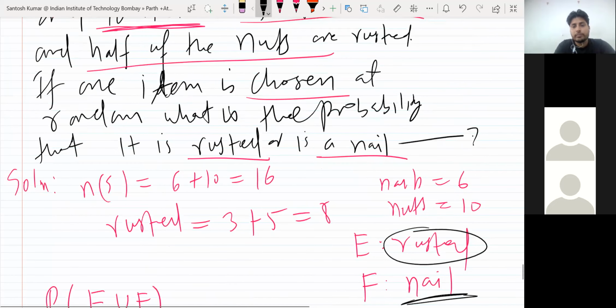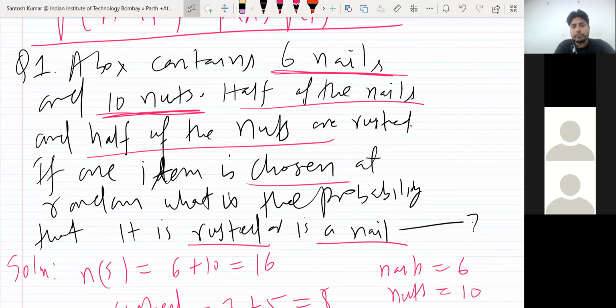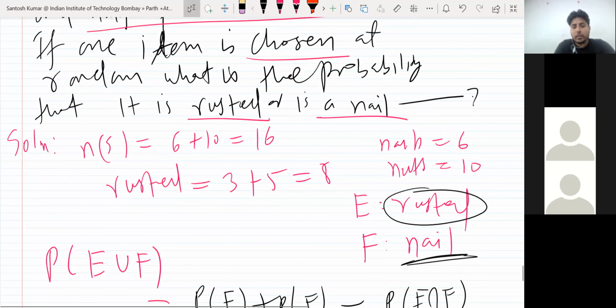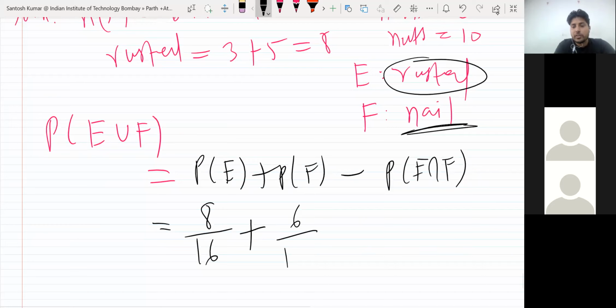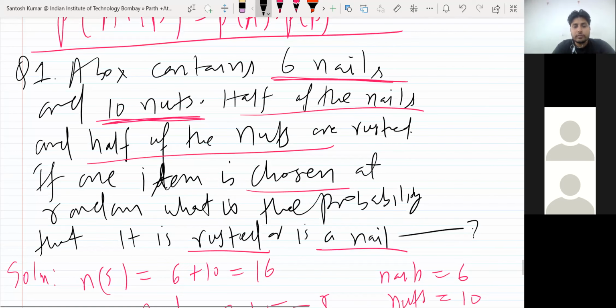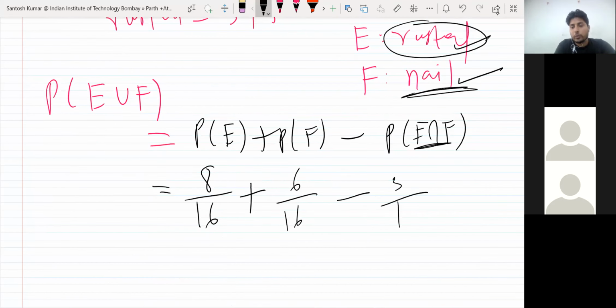Six. So probability will be 6 upon 16 minus E intersection F, rusted nails. How many nails are rusted? 3, half, right? So 3 out of total 16.